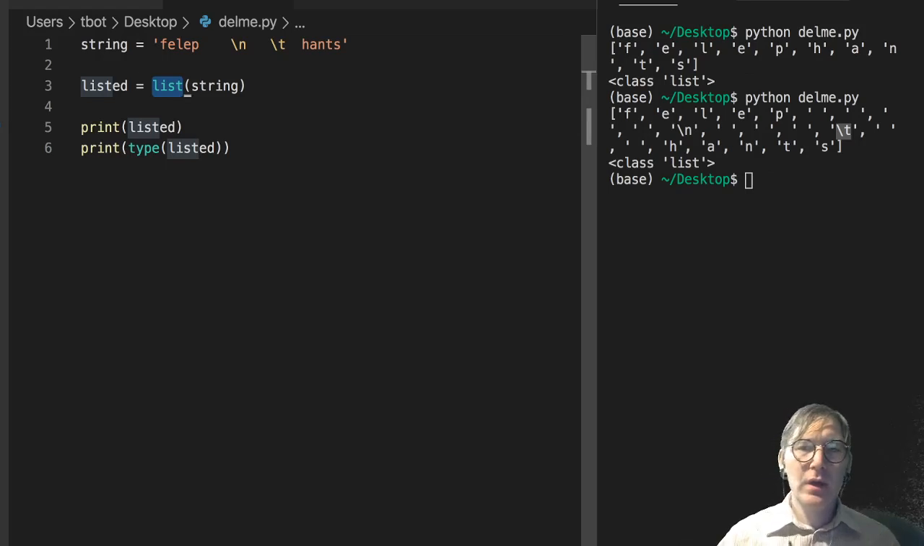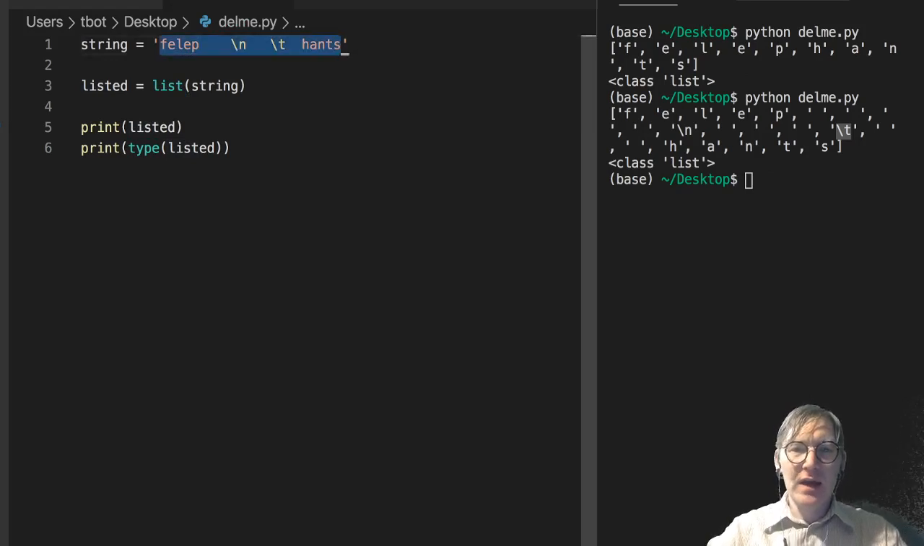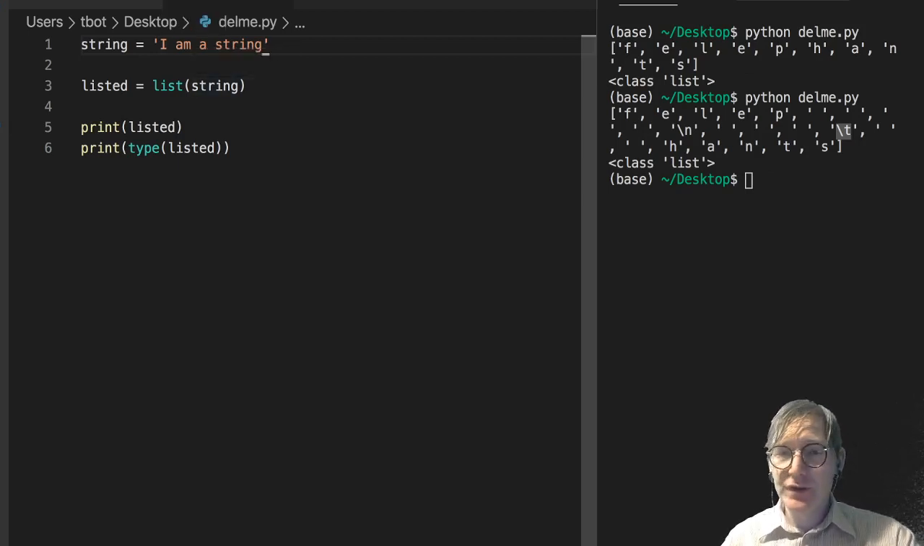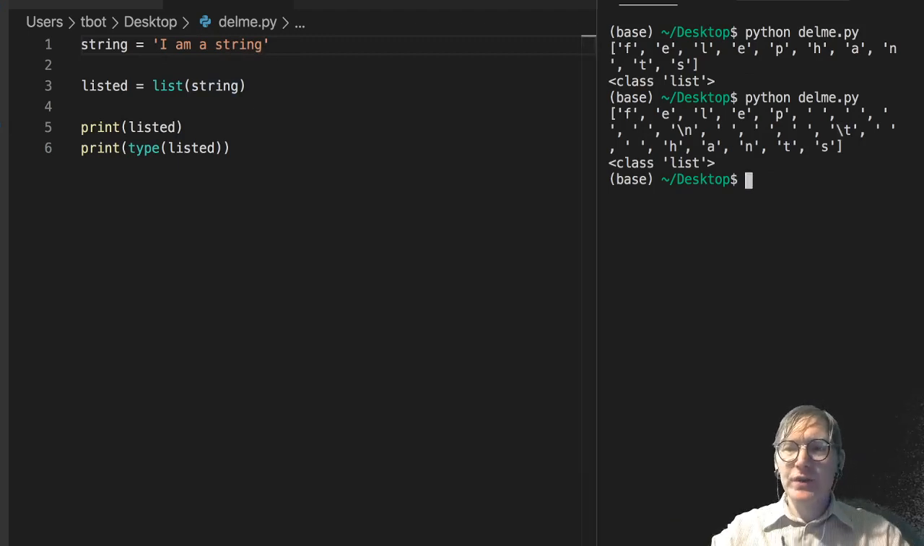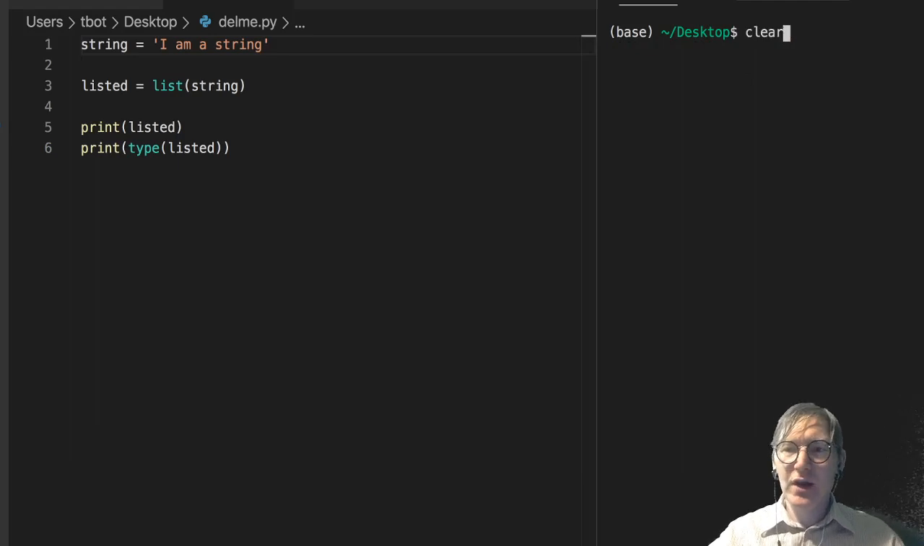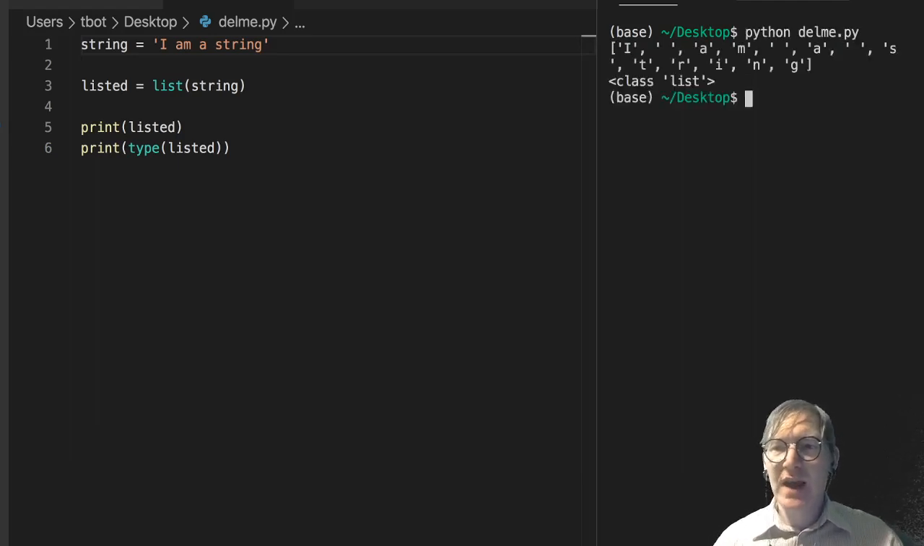It's not going to do other things that you might think it's going to do. Let me just point this out. I am a string. Now, when we cast this to a list, it's not going to give us the individual words. There's a different way that we're going to go about doing that we'll cover in another lesson. All this is going to do is give you the individual characters, I, space, A, M, space, A, etc.